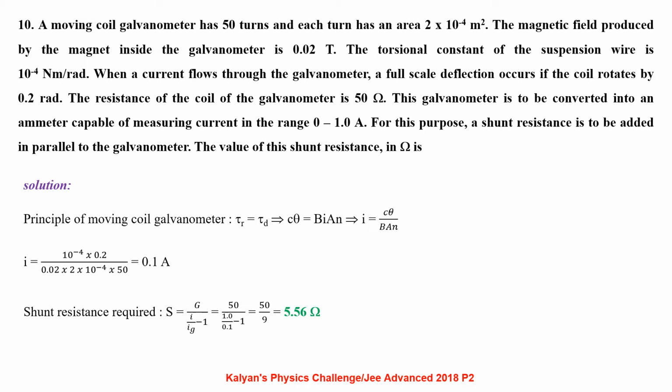Principle of moving coil galvanometer: deflecting torque equals restoring torque. Cθ = BIAN, so I = Cθ/BAN. Substituting the given numerical values, we get I = 0.1 ampere. Shunt resistance required S = G/((I/Ig) − 1) = 50/((1/0.1) − 1) = 50/9, which is 5.56 ohm.